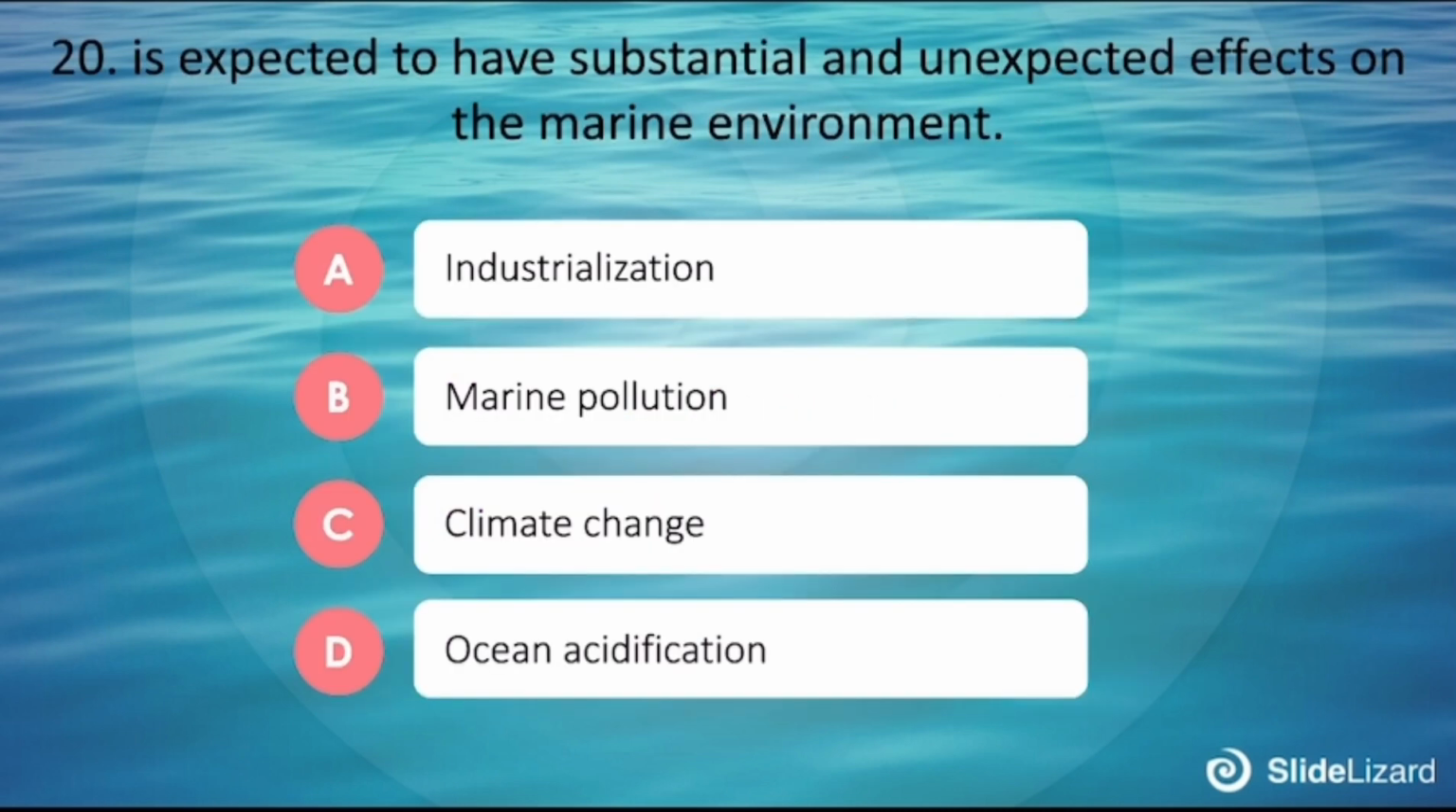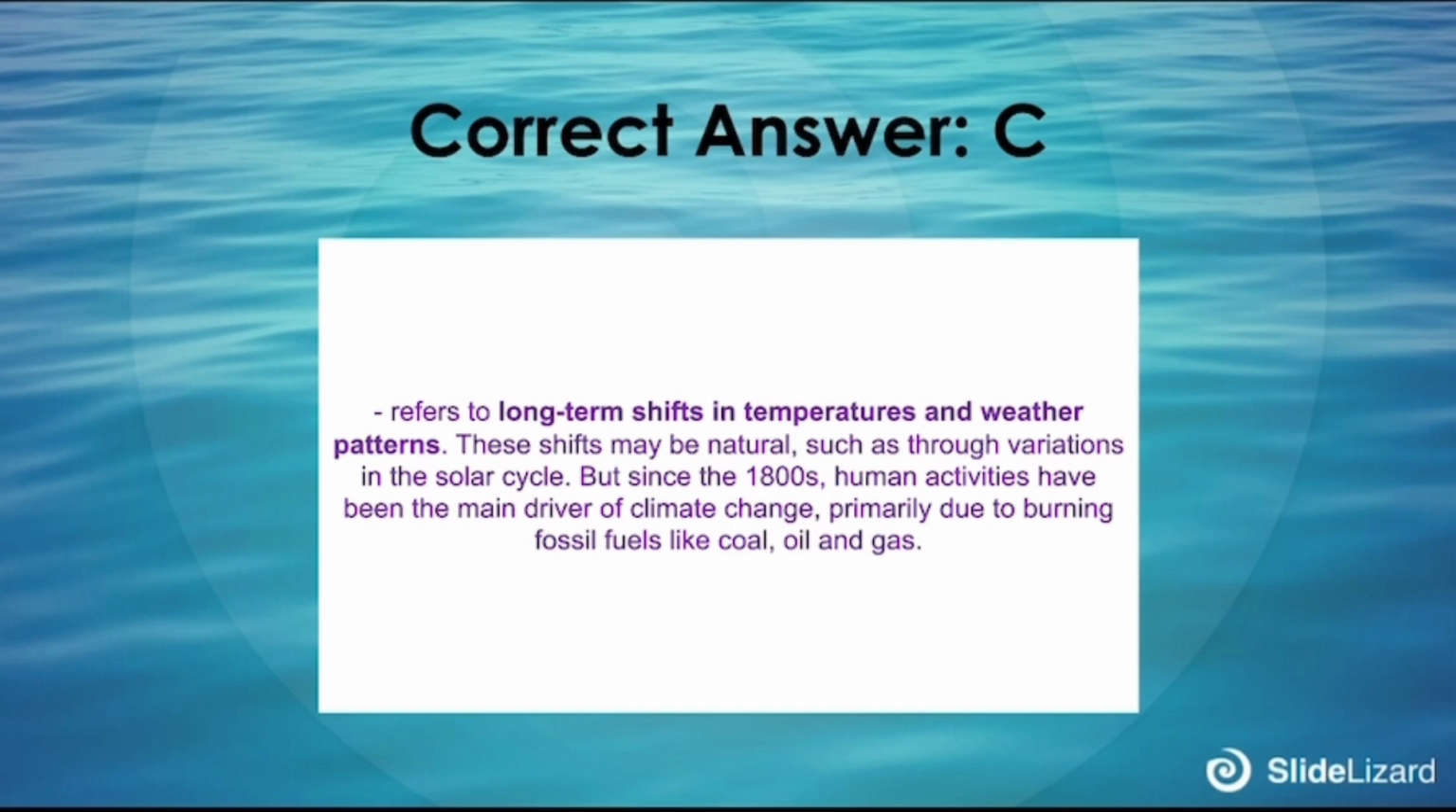20. Is expected to have substantial and unexpected effects on the marine environment. A. Industrialization, B. Marine pollution, C. Climate change, D. Ocean acidification. The correct answer is C. Refers to long-term shifts in temperature and weather patterns. These shifts may be natural, such as through variation in the solar cycle, but since the 18th century, human activities have been the main driver of climate change, primarily due to burning fossil fuels like coal, oil, and gas.